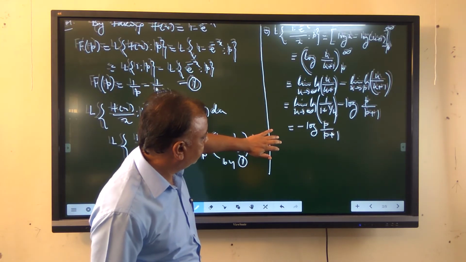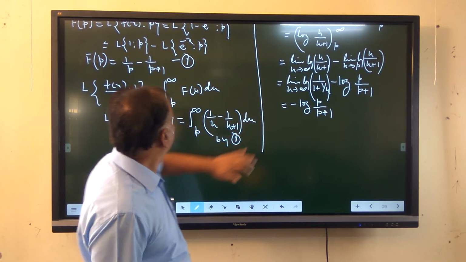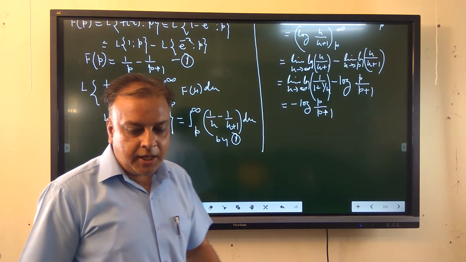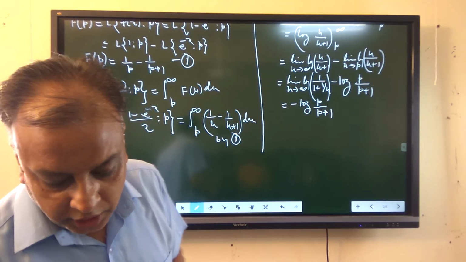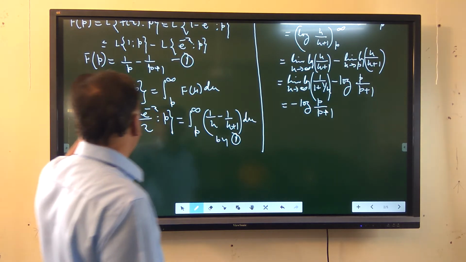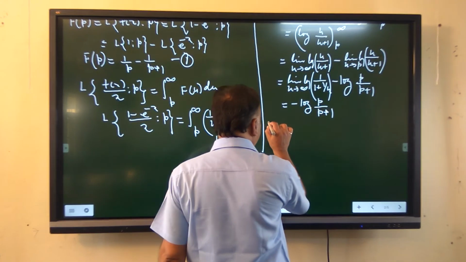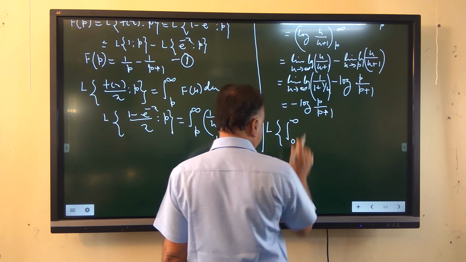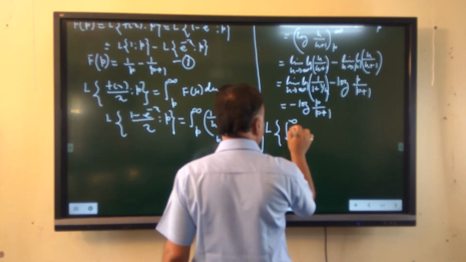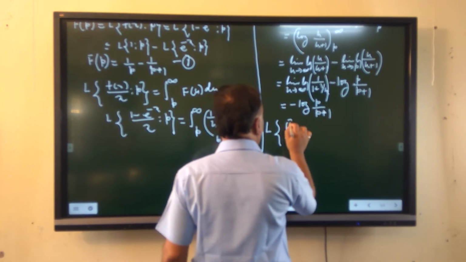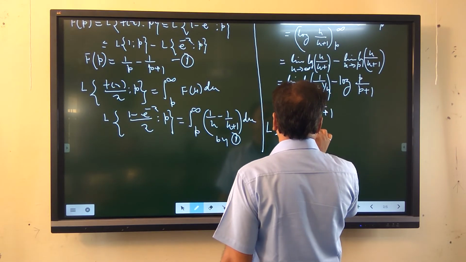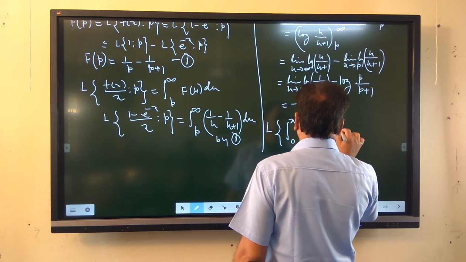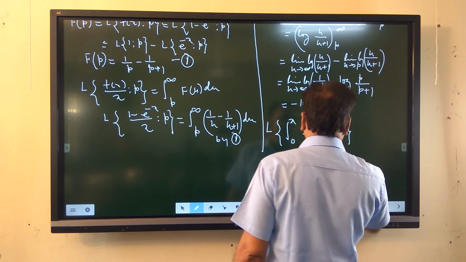On the last, we have to prove that the Laplace transformation of the integral from 0 to x of 1 minus e raised to minus u upon u du, with respect to p.